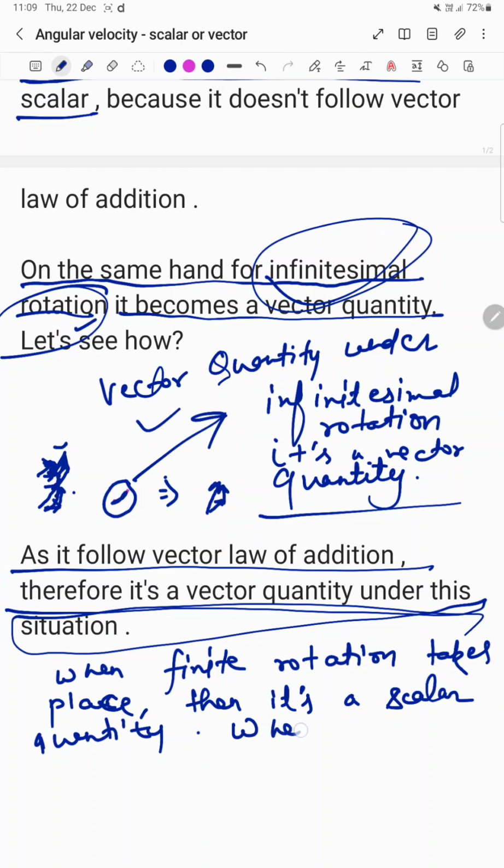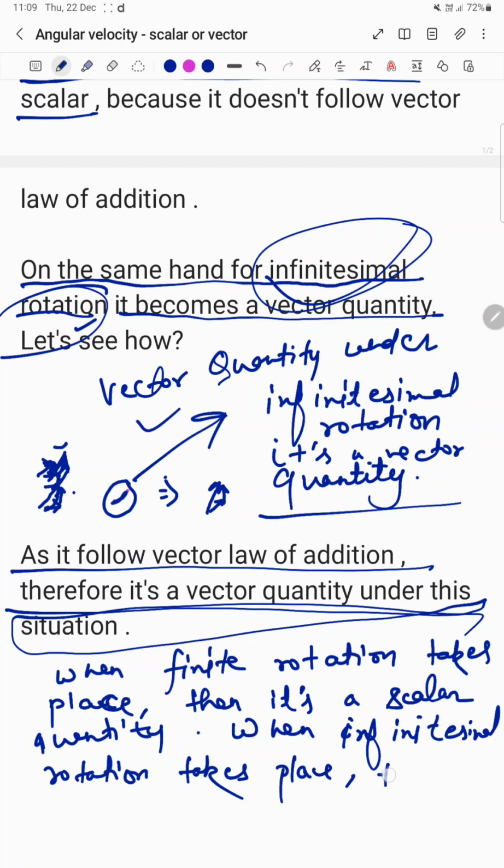And when infinitesimal rotation takes place, then it becomes a vector quantity.